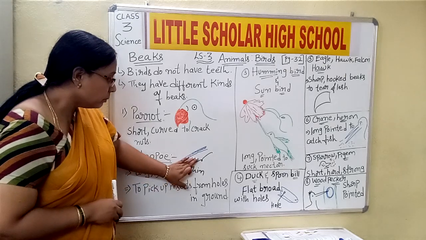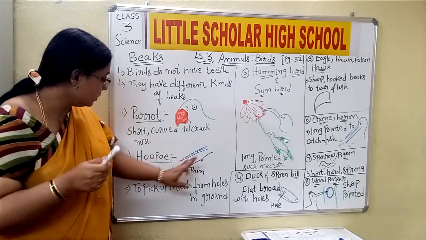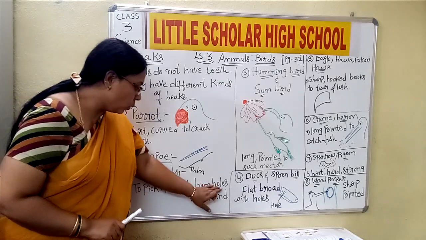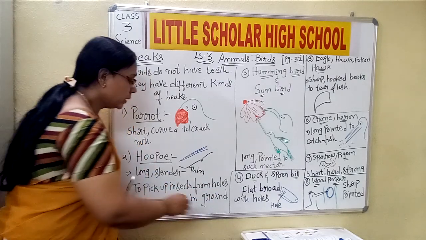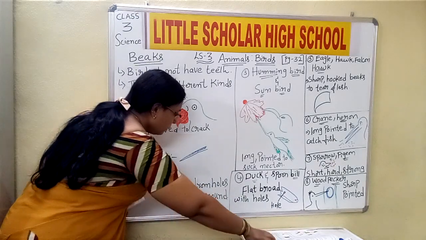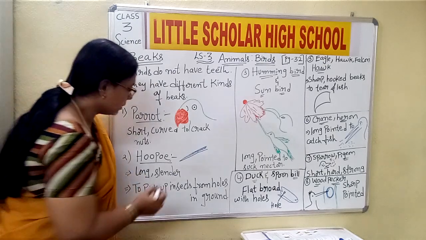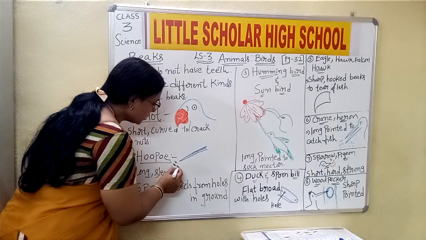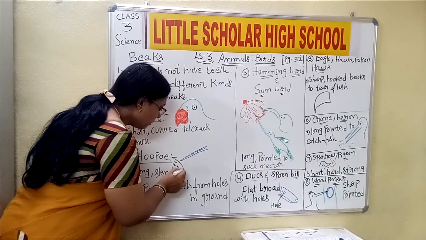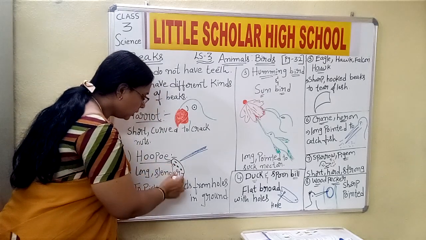And why is the beak designed so slender and long here? Yes, because to pick up the insects from holes in the ground. Now this particular bird, what does it do? What are they saying here? It has to pick up the insects. For example, there are very small insects, imagine, and these insects, from where does it have to take them? It has to take them from the hole. Okay, it has to take from the hole which is present in the ground,